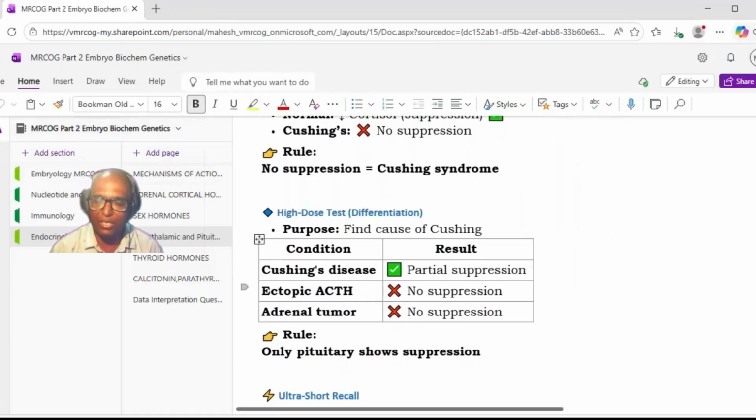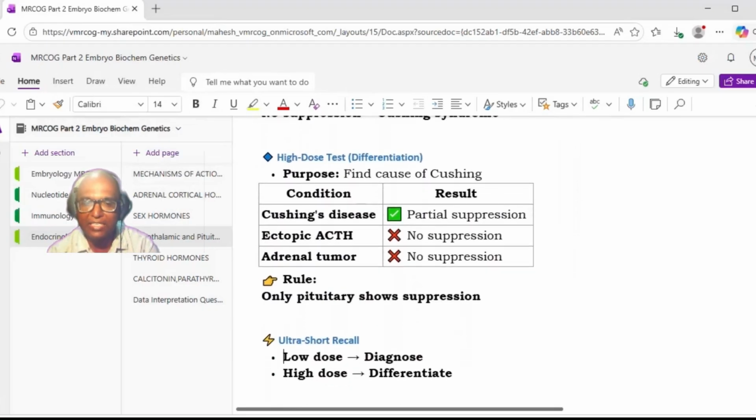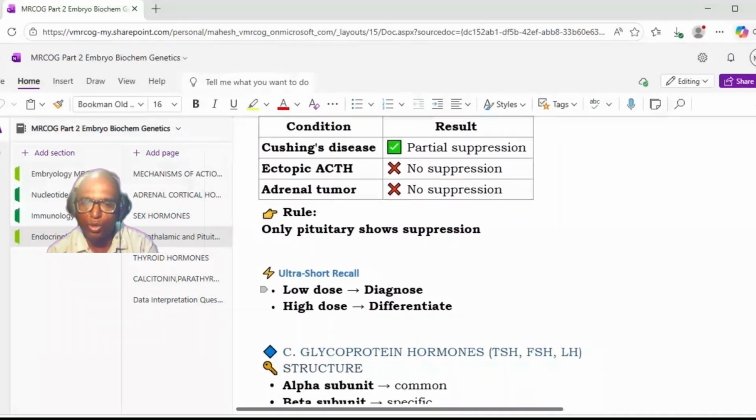Okay, so when it is Cushing disease, that is the pituitary adenoma, then there will be partial suppression. While if it is ectopic ACTH or adrenal tumor, then there is no suppression of the cortisol level. Only pituitary shows suppression. So the high dose test is mainly to look for this pituitary suppression. So only pituitary will show suppression, while ectopic ACTH and adrenal will not show any suppression. Okay, so just in short, low dose is for the diagnosis, high dose is for the differentiation.